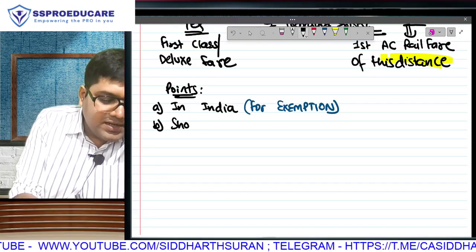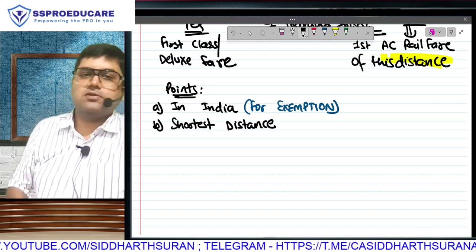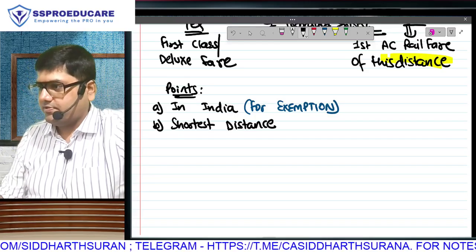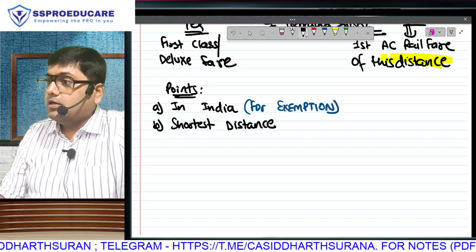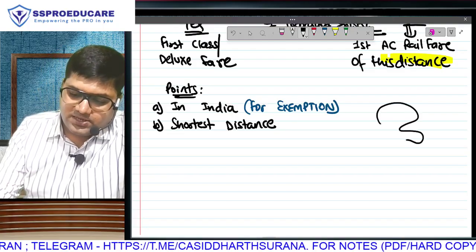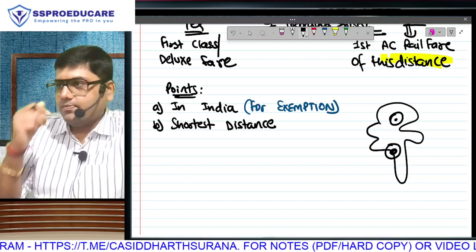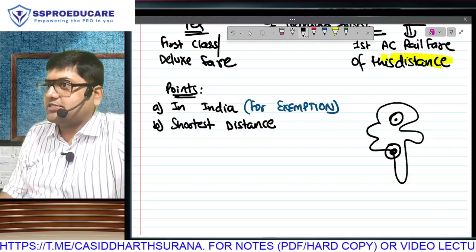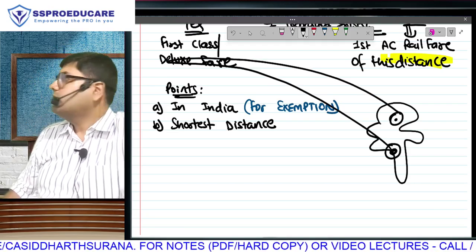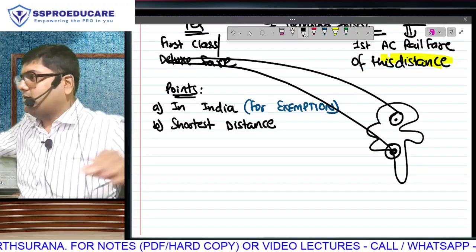Second, when you are taking the ticket ka cost, you should take that cost as per the shortest distance. मैं समझा. Supposingly this is India. You have gone on a picnic from Mumbai to Delhi. So Mumbai to Delhi ka tickets you will purchase. Sir, I am going on a picnic from Mumbai to Delhi via London. Via London. Abhi London is somewhere on the northwest. Abhi exact. The map is not to scale.